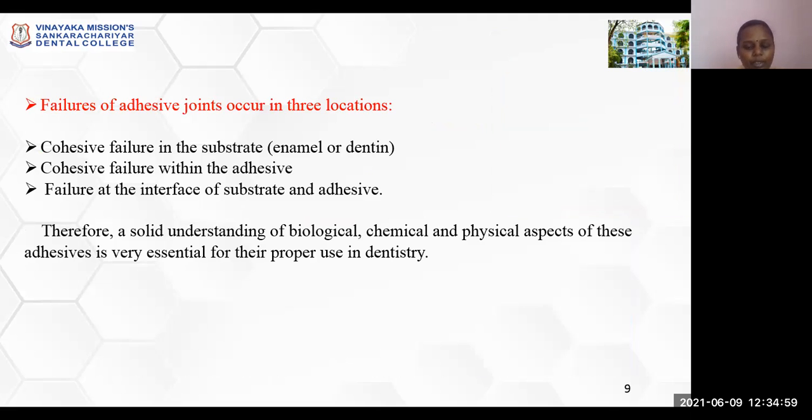Failures of adhesive joints occur in three locations. 1, cohesive failure within the substrate. 2, cohesive failure within the adhesive. 3, failure at the interface of substrate and the adhesive. Therefore, a solid understanding of biological, chemical, and physical aspects of these adhesives is very essential for their proper use in dentistry.